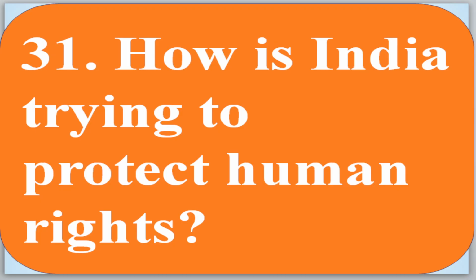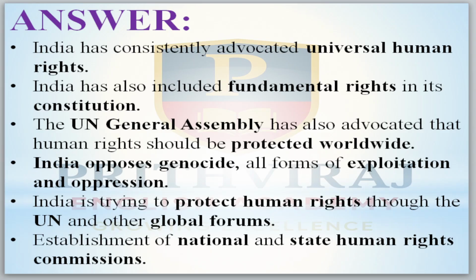How is India trying to protect human rights? India has always tried to advocate universal human rights. India has also included fundamental rights in its constitution. In the UN General Assembly it has advocated that human rights should be protected worldwide.